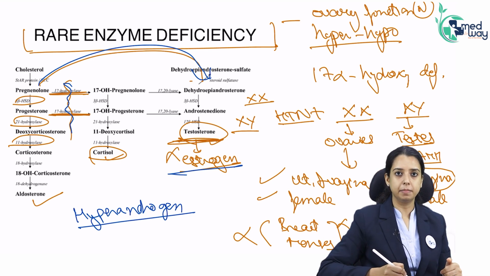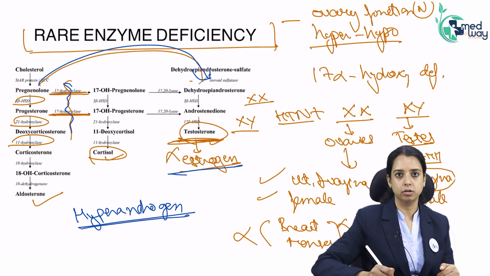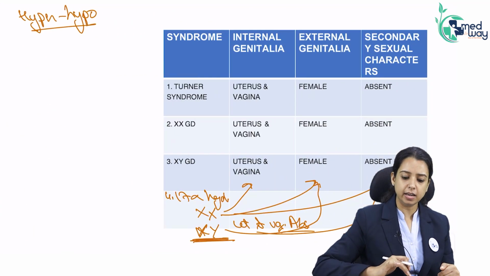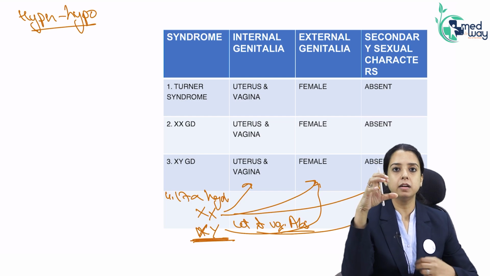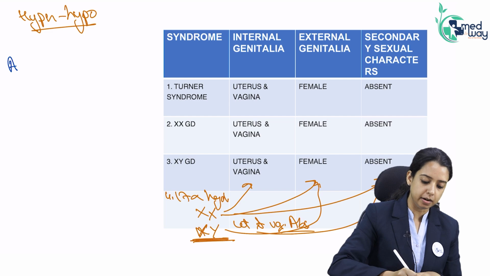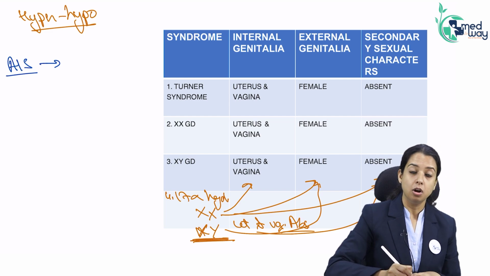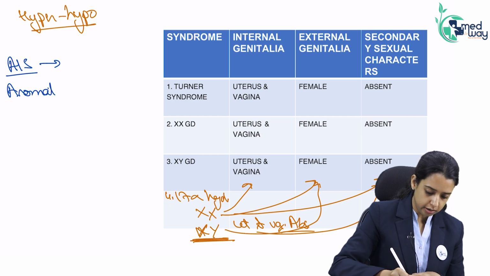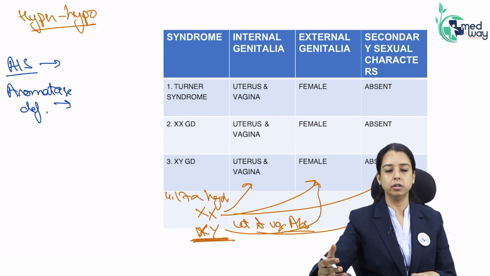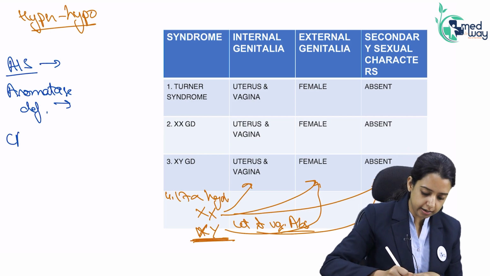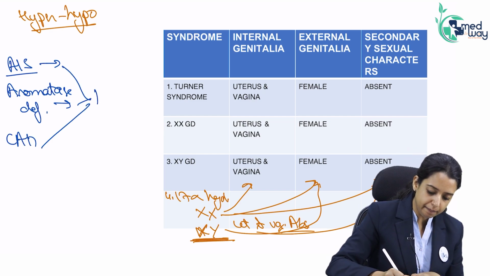CAH, congenital adrenal hyperplasia, we will discuss in hyperandrogenic disorders. Hyperandrogenic disorders present with ambiguous genitalia. Whenever the androgens are high but they are not able to act properly, like there is a problem in the receptor, androgen insensitivity syndrome, or like there is aromatase deficiency. What happens in aromatase deficiency? The androgen which has to convert into estrogen, that is because of aromatase, that is not happening. Again, high androgen, congenital adrenal hyperplasia, they all are causes of ambiguous genitalia.